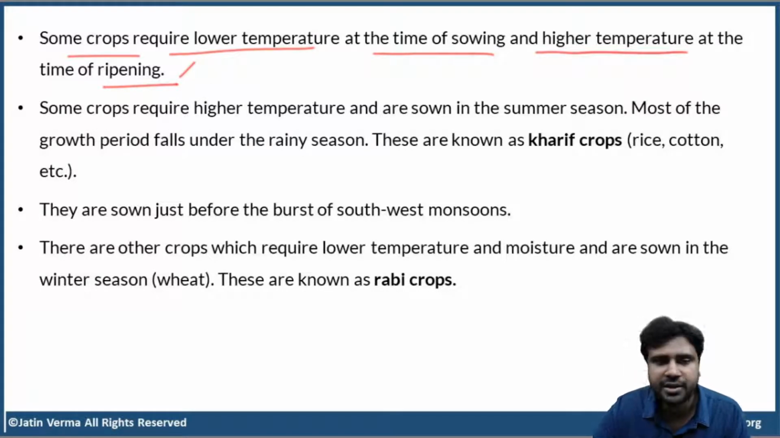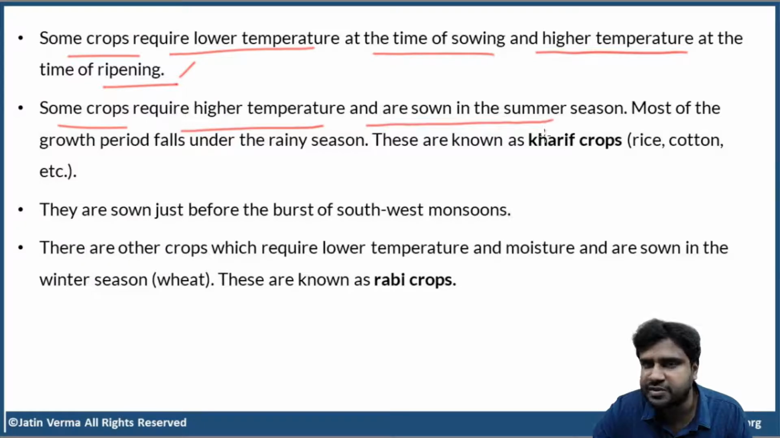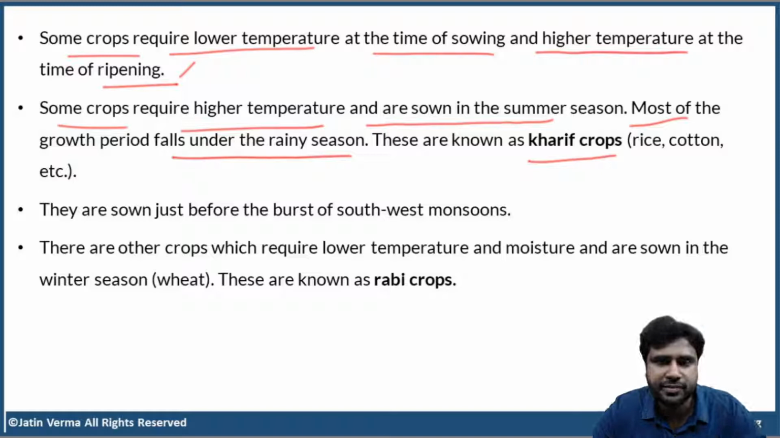harvest it. Now, some crops require higher temperature and are sown in summer season, and most of the growth falls under the rainy season. Such crops are called kharif crops. Very, very important. I'm hoping that by this time everybody knows what is Kharif and Rabi, but even if you don't know, that is totally fine. I'm going to explain this topic from the basics, from the very scratch. So just don't worry about that.